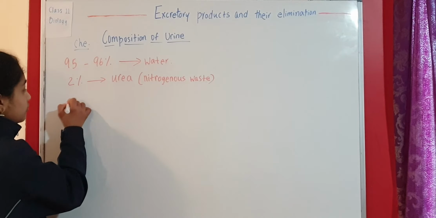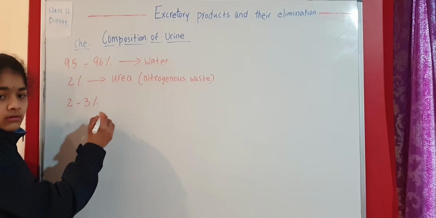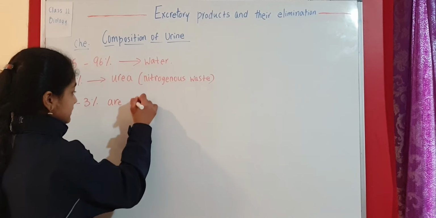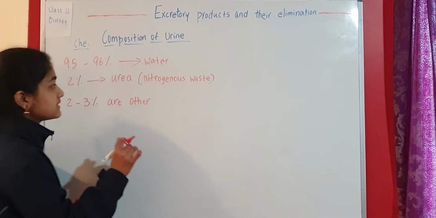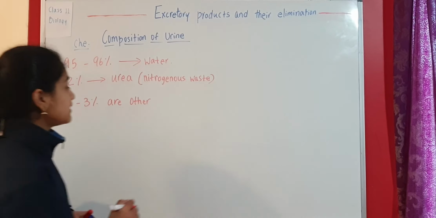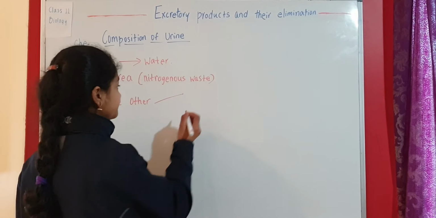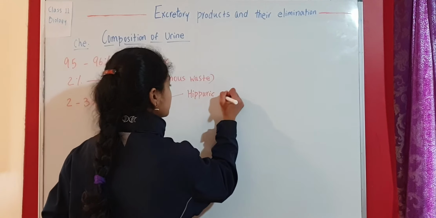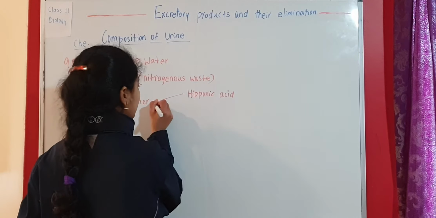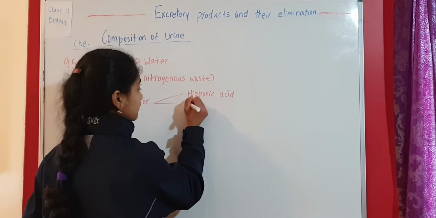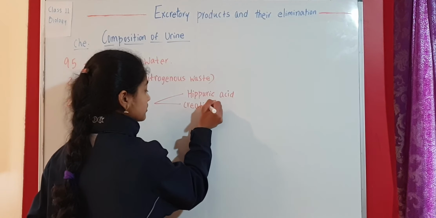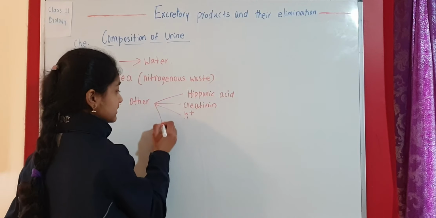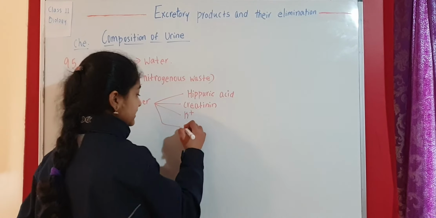Also, 2 to 3% of this urine are other materials apart from water and urea. Now, what are these other things? These other things are hippuric acid, and creatinine, also some potassium ions and some phosphates.